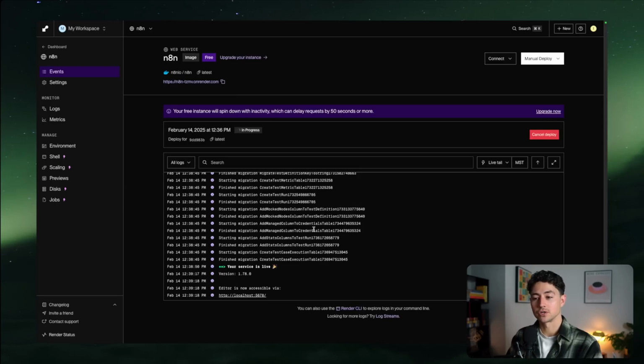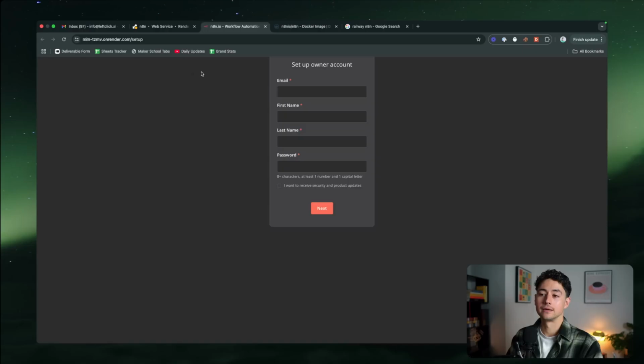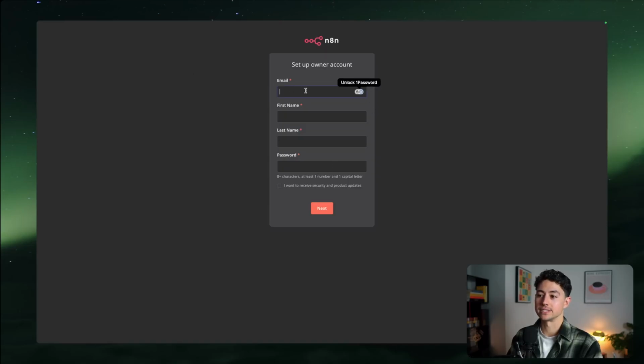Good enough. Okay, and then after a couple of minutes, you're going to get a message that looks something like this with the editor being accessible on this localhost. All you need to do is go up here to the link, give it a click, and then you'll have the ability to set up your owner account. So that's what I'm going to do here.